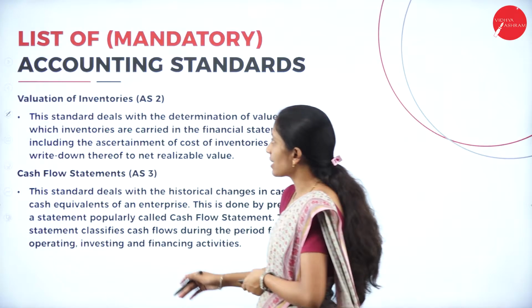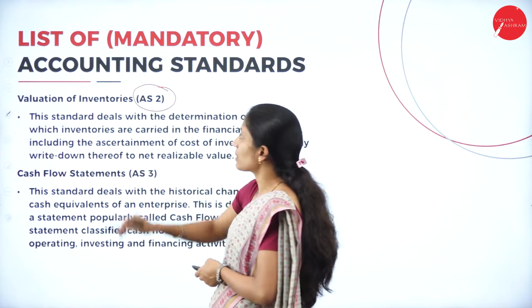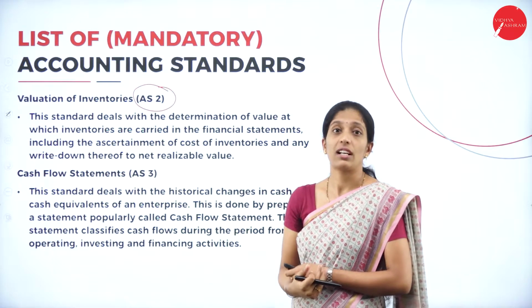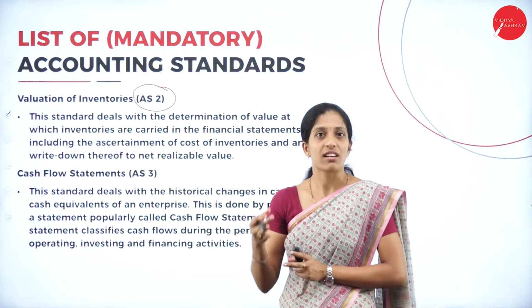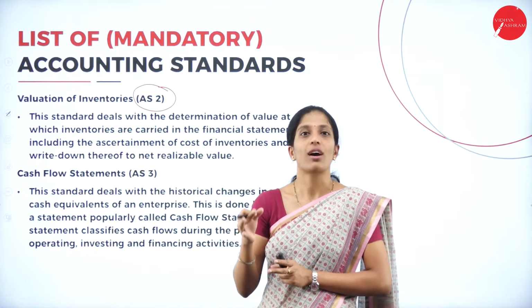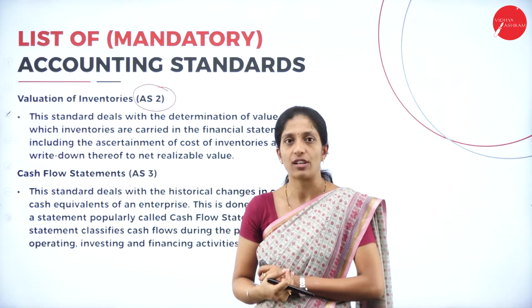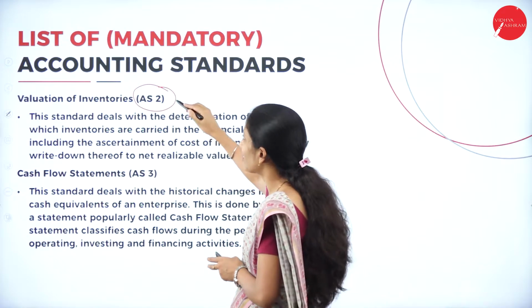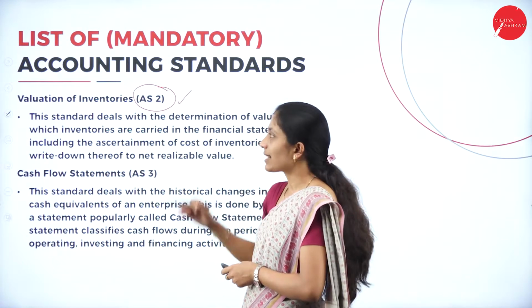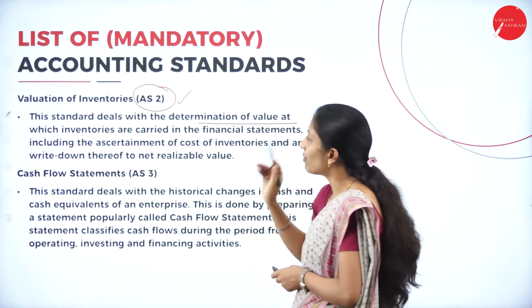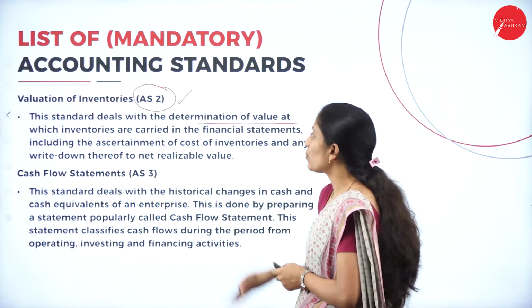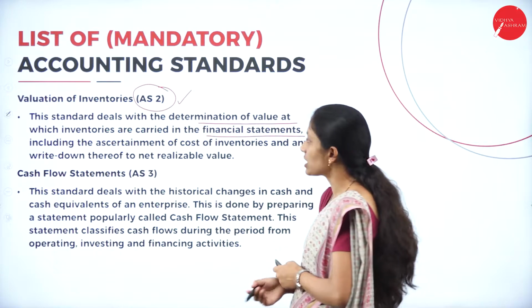Now, coming to the next accounting standard, that is Accounting Standard 2. We are going to learn about valuation of inventories: how the inventories, or the stock in an organization, have to be valued. That will be included in Accounting Standard 2. This standard deals with the determination of the value at which inventories are carried in the financial statement.